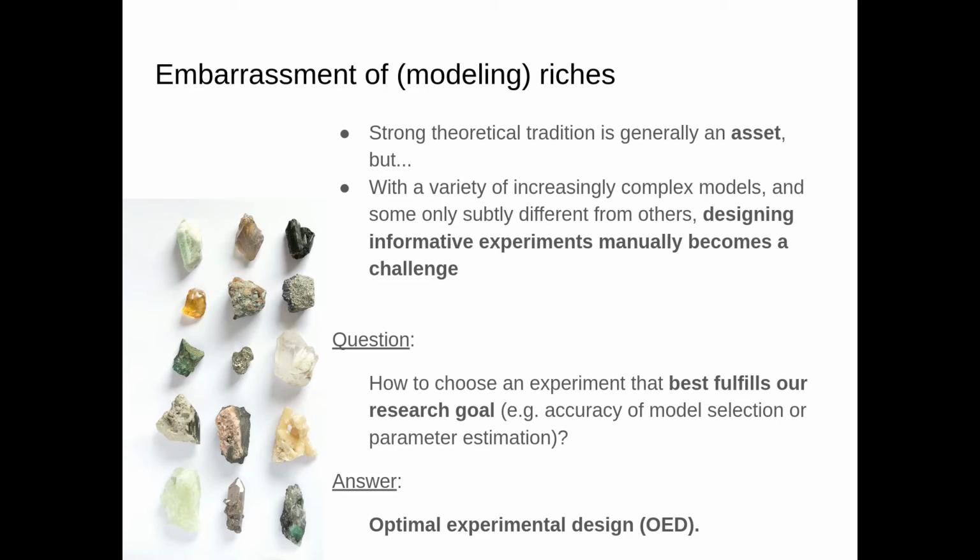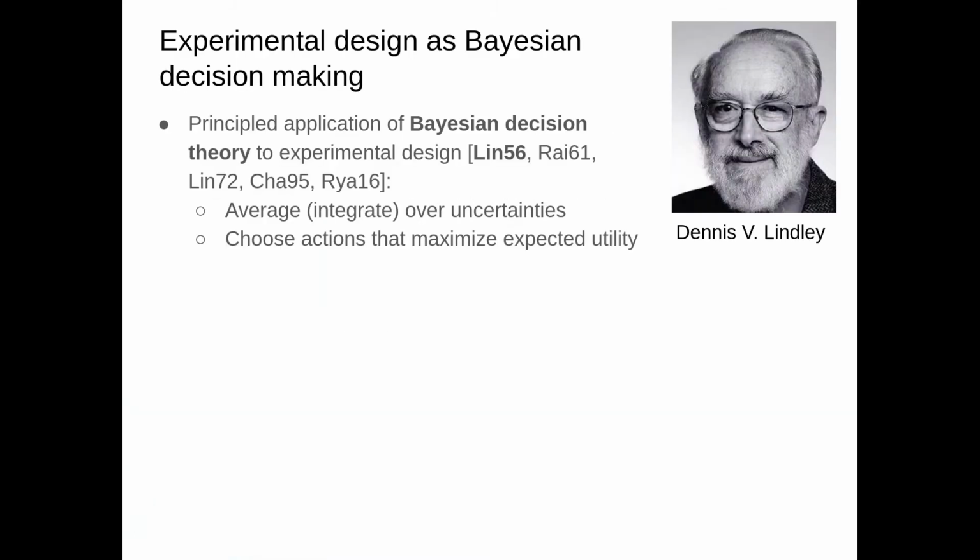Regardless of whether your research aims are basic or applied, a central question then is how to choose an experiment that best fulfills those goals. And those goals may be, for example, model selection between different theoretically motivated models, or parameter estimation of a particular model, or it may be something applied even like behavior change. And in this presentation, I want to show that the answer to these kinds of questions is to employ optimal experimental design.